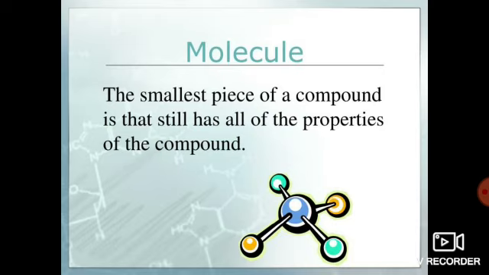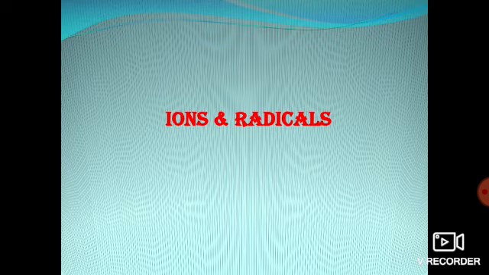So whenever we break a compound, it produces small pieces, and those pieces are molecules, which are formed by the elements only, right? Correct? Now let's start with ions and radicals.